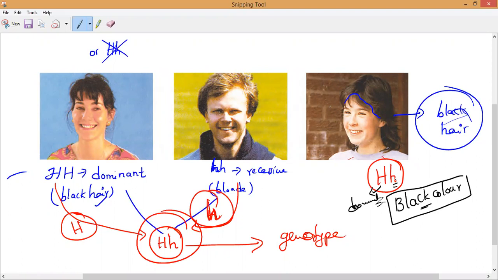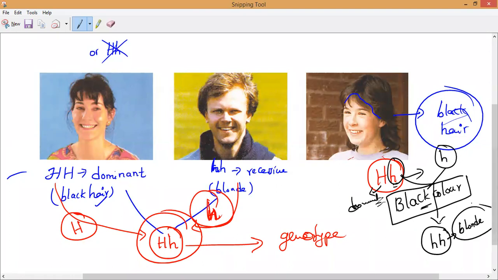Yes. But suppose in the future, in the next offspring, this girl donates a small h and her husband also donates a small h. Then definitely, what color will their progeny obtain? They will obtain small h and small h, which is the color blonde or pale yellow.